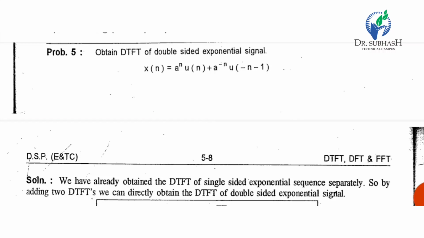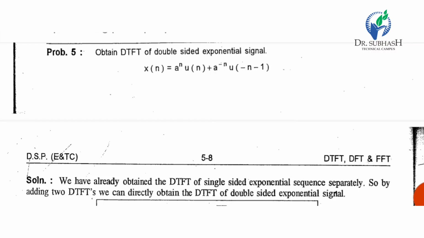Now the next example is the summation of the previous two examples. First we checked the right-handed side example, then the left-handed negative side example. But if both are present, we add both, so it becomes a double sided exponential signal. So in this example we will study it.